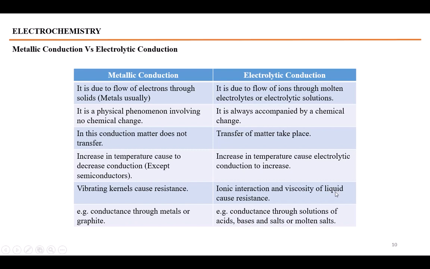Ionic interaction or viscosity of the liquid causes resistance. Whenever the viscosity will be higher, the resistance will be higher. Similarly, if ions interact with each other, they would increase the resistance and decrease the conduction. Examples of metallic conduction are the conduction through the metals or graphite, etc. While electrolytic conduction is the conduction through the acid solutions, base solutions, molten salts or salt solutions, etc.